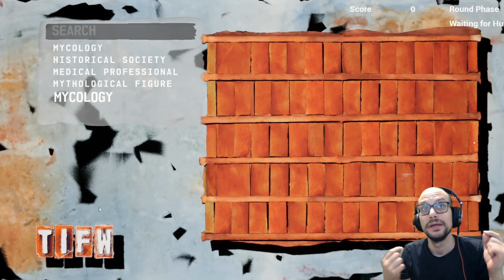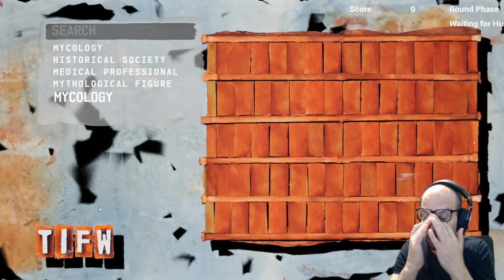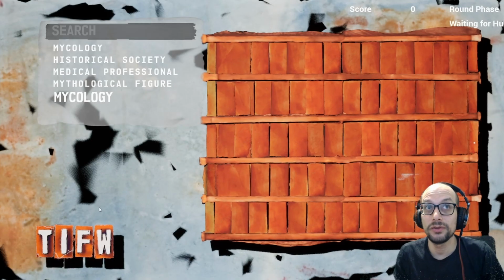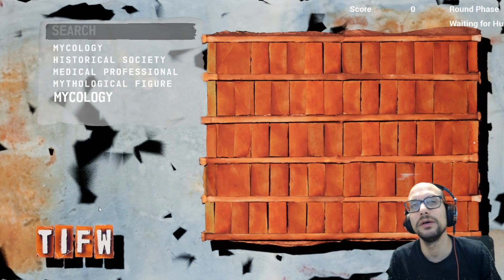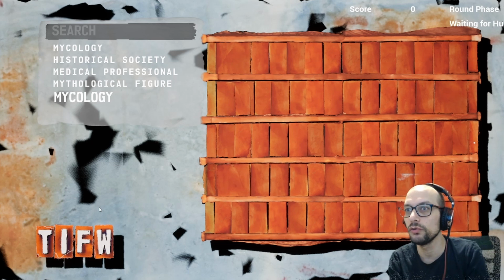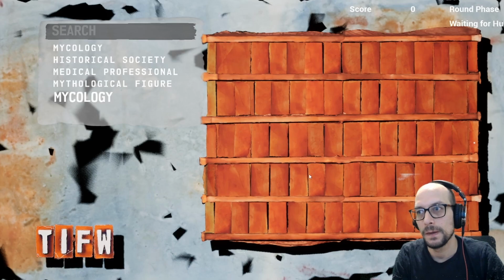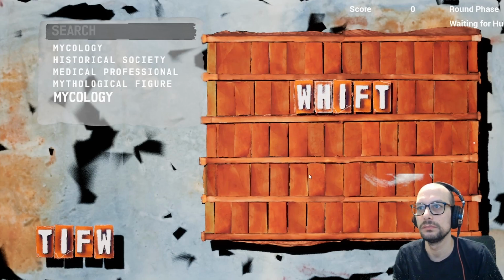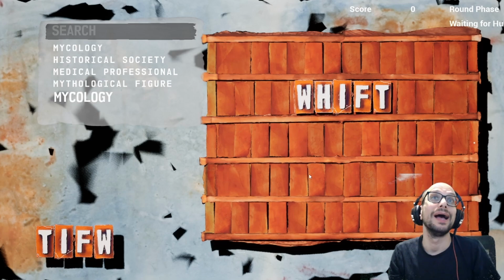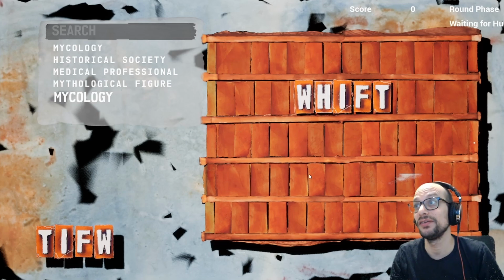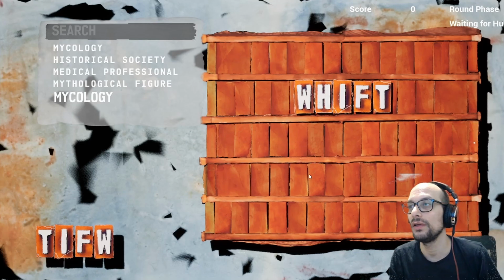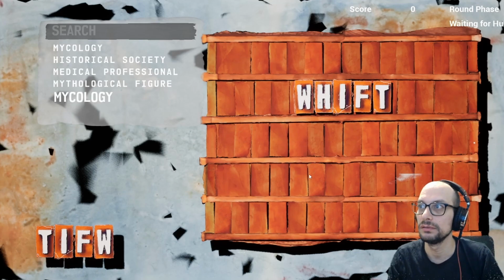It starts up. Now, the goal here is to make a word with these 4 letters that the other players will not recognize. You get these 4 letters and one more of your choice. So here we go. We got whiffed. I didn't think that was a word. So I'm going to say, okay, we're going to call this a word. I'm going to hit the enter key here.